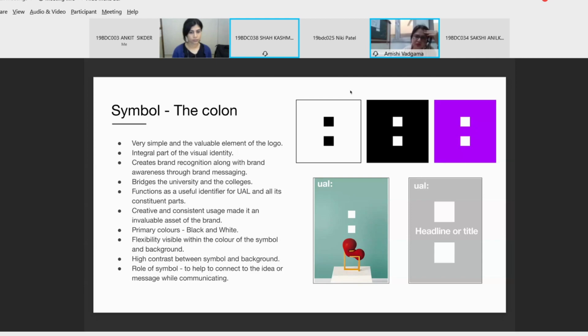So here are some examples of how the positioning and layout of the symbol has taken place. It is observed here that there is control over the use and placement of the symbol from a small scale to large scale and interaction with the imagery. When the symbol is used with imagery, the relationship between the symbol and the content within the imagery is seen, and also the contrast between the symbol and the background, which is the image, is very high. So the symbol is clearly visible. Next.